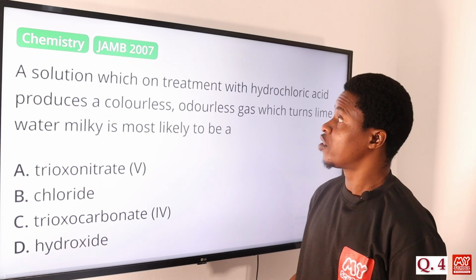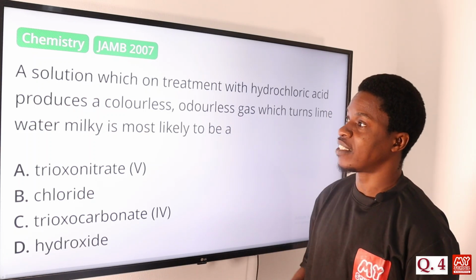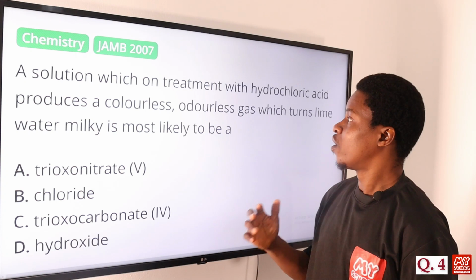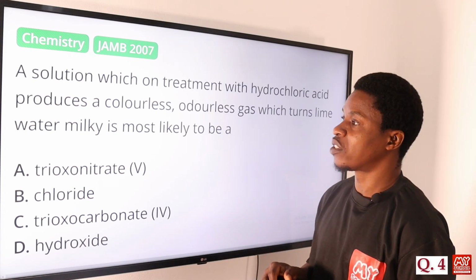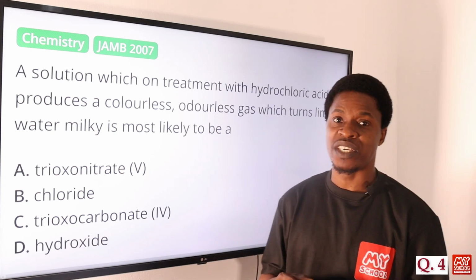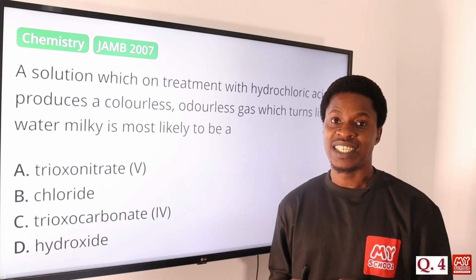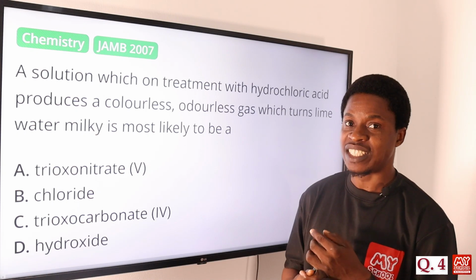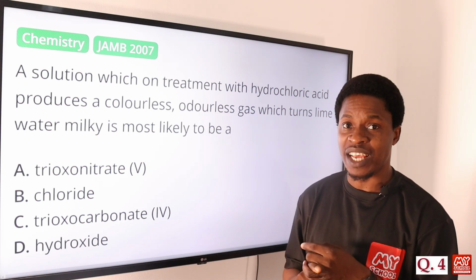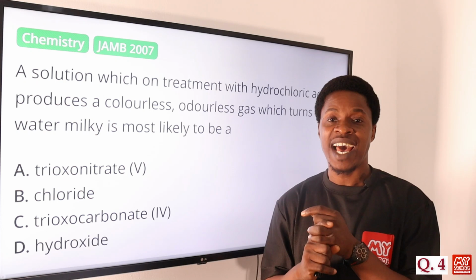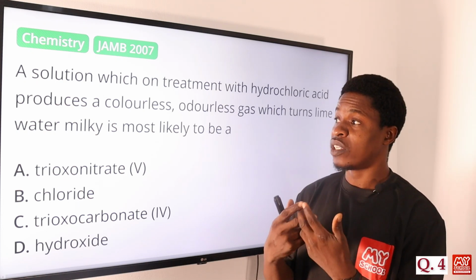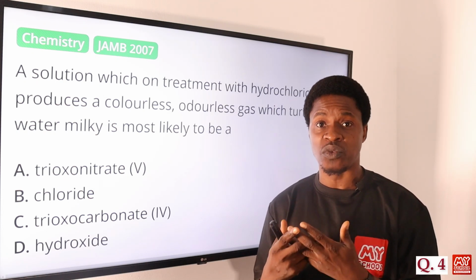A solution which on treatment with hydrochloric acid produces a colorless, odorless gas which turns lime water milky is most likely to be a what? The first question we need to ask is what gas is liberated that is colorless, odorless, and then that same gas has the power to turn lime water milky, to turn it to a milky color.